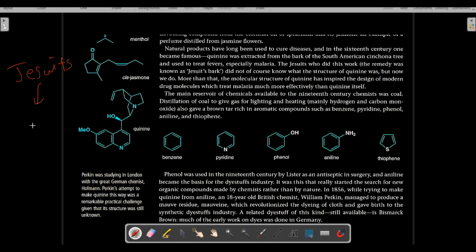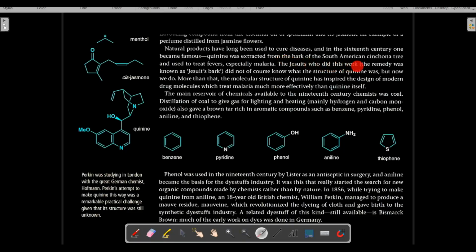Jesuits are the people related to the church, the holy church. Those are called Jesuits. It is a kind of religious body that involves people from the church. It is specific to Christianity. The Jesuits who did this work, which work?